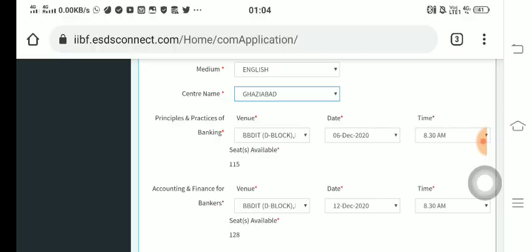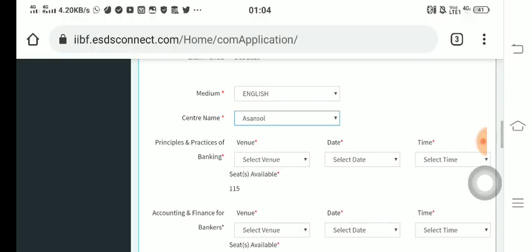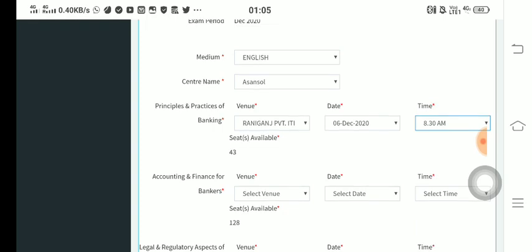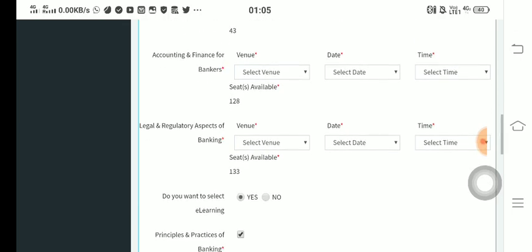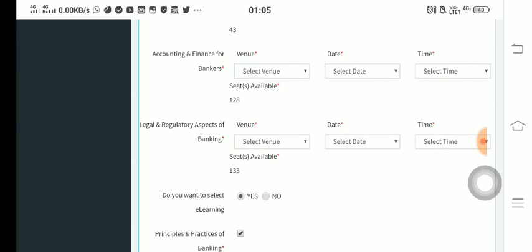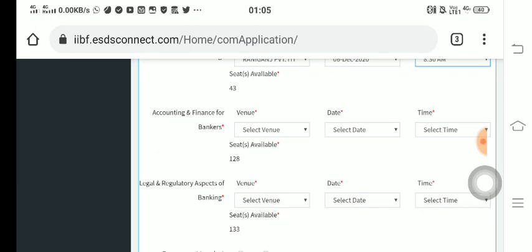In that case, again you will select venue, date, again time. So here you can see the seats available. It means after the seats get occupied at this time slot, you will have to opt for another time slot. So I will definitely say that you must proceed to fill the form at the earliest.